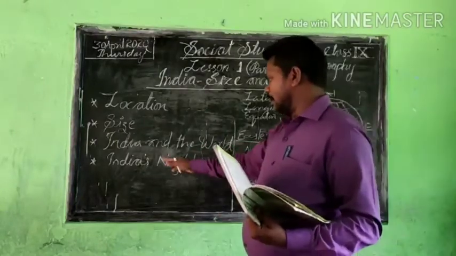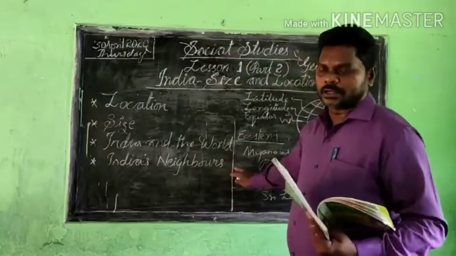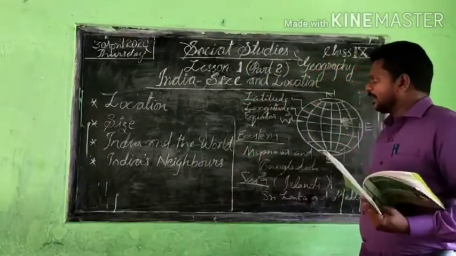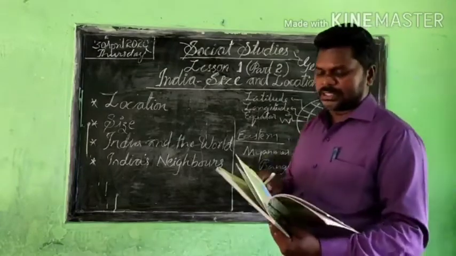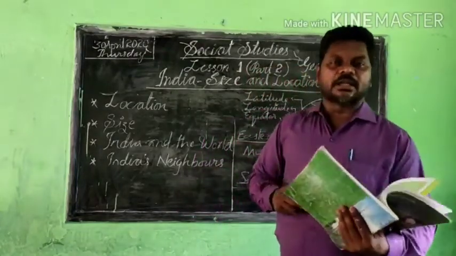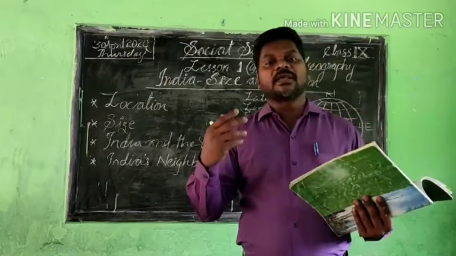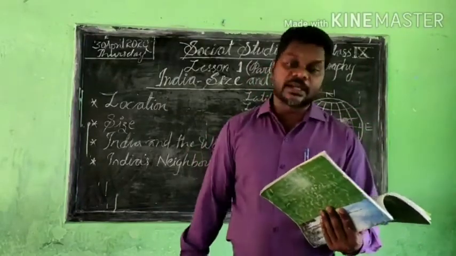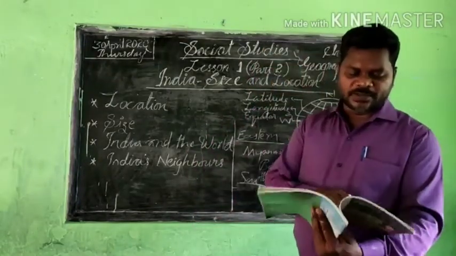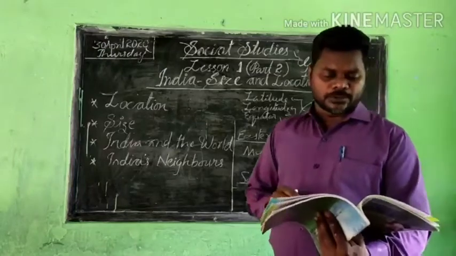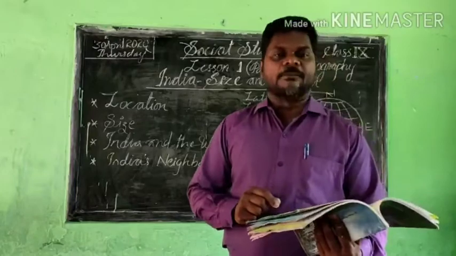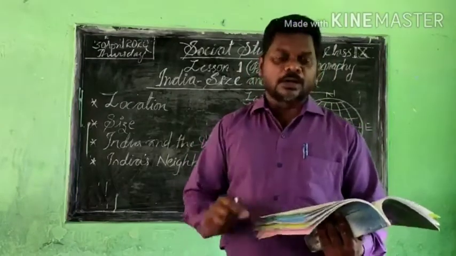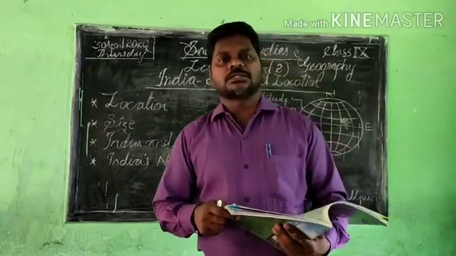Today I explained the rest, the neighboring countries of India: the northwest, north, eastern side and southern part, and how many neighboring countries there are. That is also mentioned very clearly in your textbook. While you are reading the textbook carefully, you will get the information, and you should memorize it properly along with all the notes. So this lesson is over.